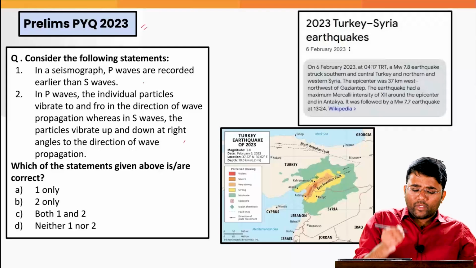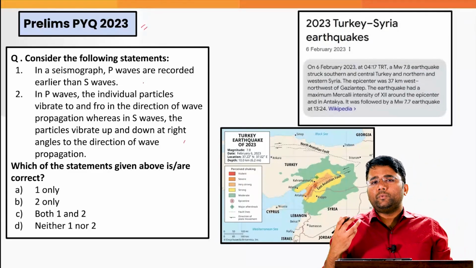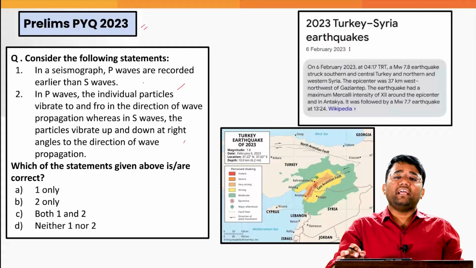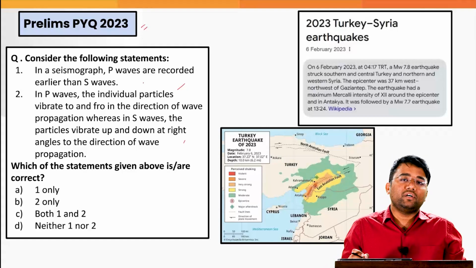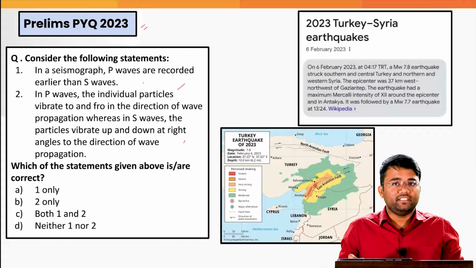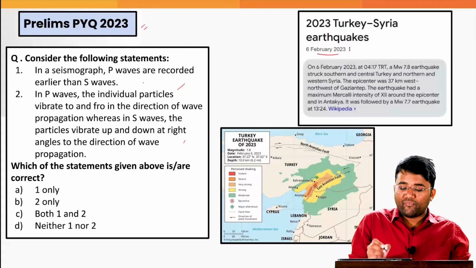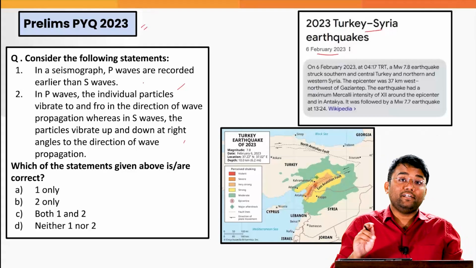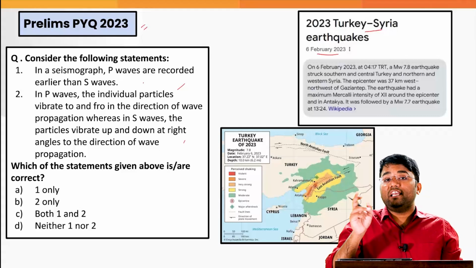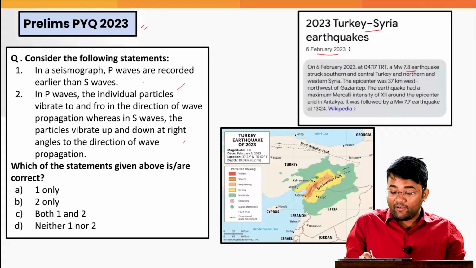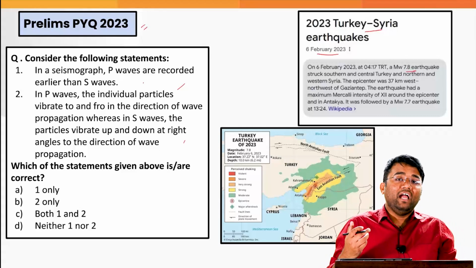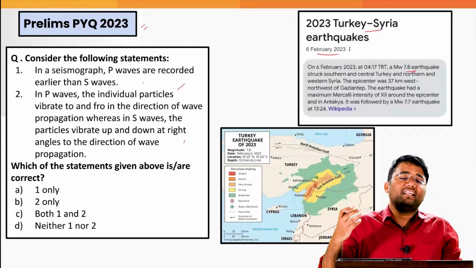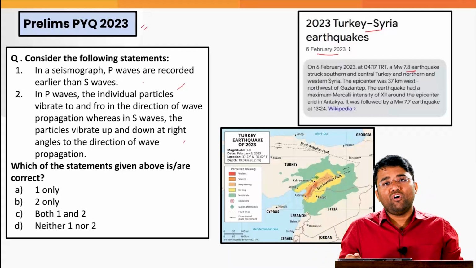And this particular question, which was asked in Prelims 2023, although a very basic question from the NCERT itself, there is another strong reason why it was asked in the Prelims 2023 examination. Because in February 2023, there was a strong earthquake on the Turkey-Syria border, which led to loss of life and property. It was a 7.8 magnitude earthquake. India also supported with some materials, medicines, etc. that they supplied to Turkey in the time of distress.